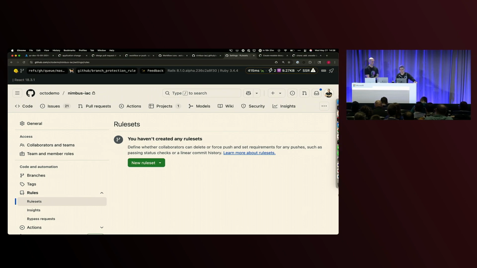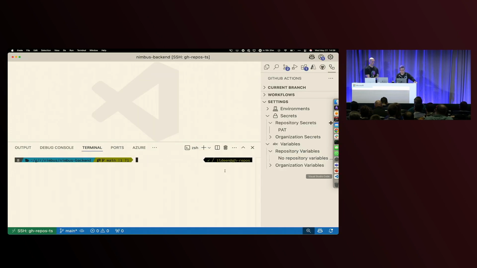An easy way to do that with Azure is we can use something called the Azure Developer CLI, which is different from the regular Azure CLI. But we can use the Azure Developer CLI to actually set up that trust relationship for us. Before I do, I want to call out that I'm using the Actions extension here over on the right-hand side of my screen. And if I hit refresh, under repository secrets and repository variables,